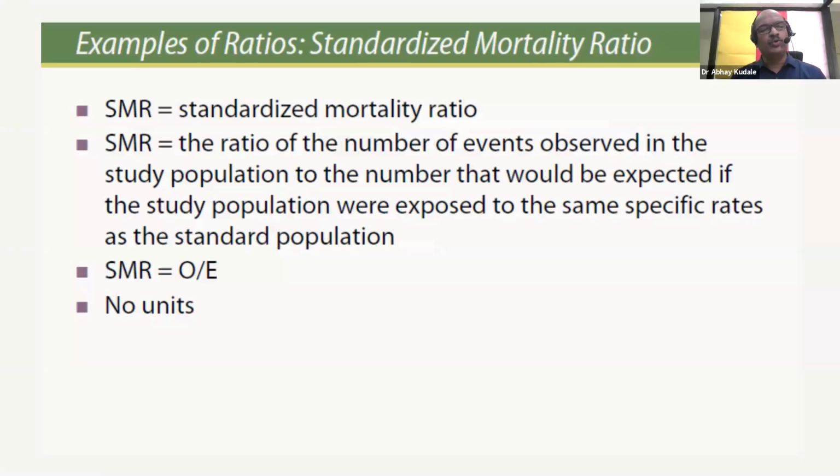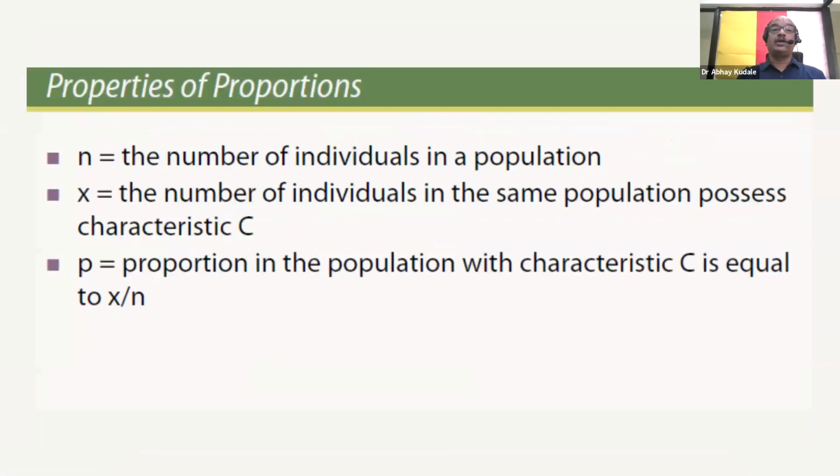Okay, let's now look into standardized mortality ratio. It is the ratio of the number of events observed in the study population to the number that would be expected if the study population were exposed to the same specific rates as the standard population. So standardized mortality ratio always equals observed over expected deaths in the population. Remember that since it is a ratio, it does not have any units.